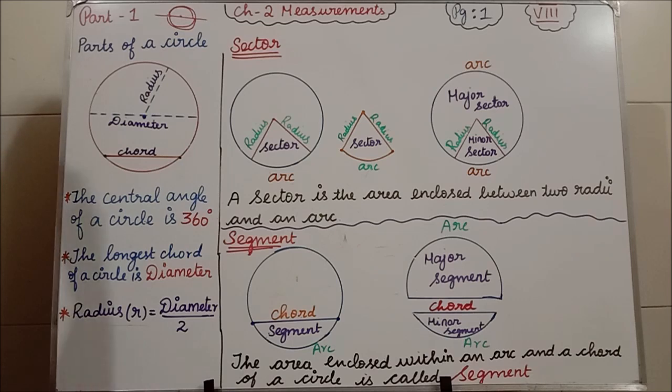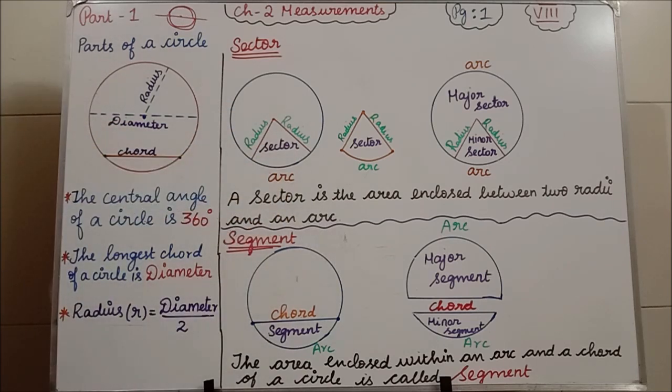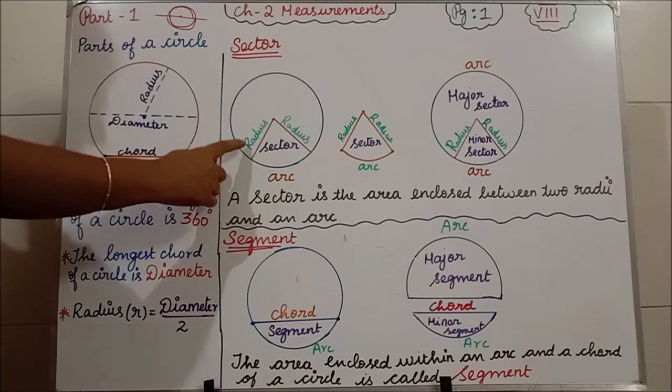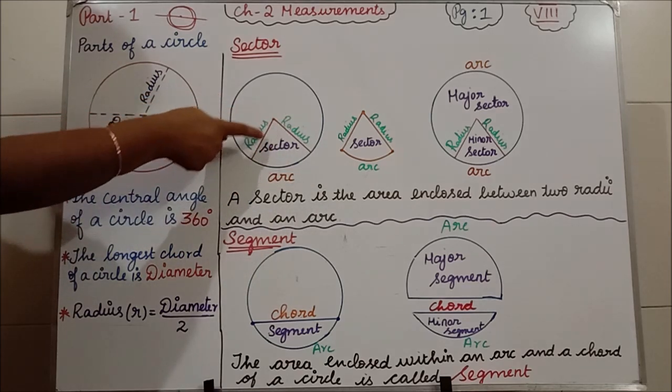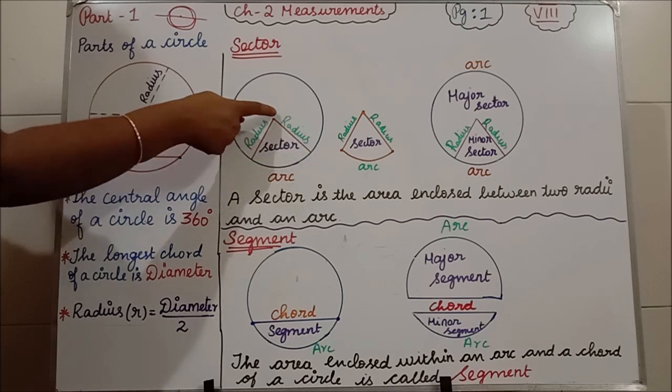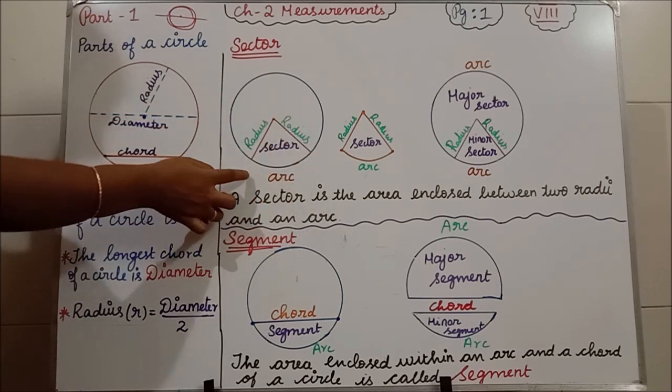I am going to take this as pizza, and take one part from the pizza. See how I take this with two radii. Radii means what? It passes from the center, isn't it? So this side one radius and this side one radius, and this is the arc.